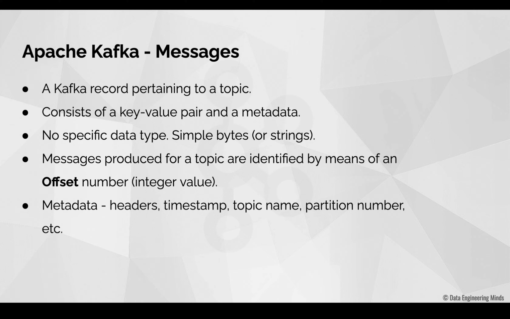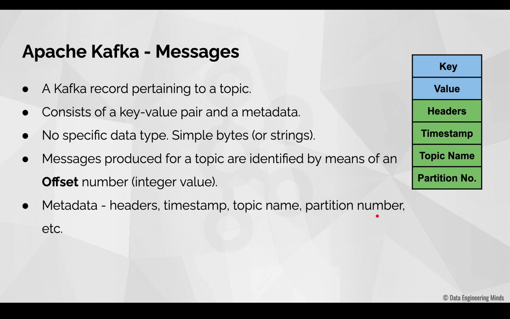The next one is metadata. As I just said, the metadata contains information like to which topic the message belongs, at which time the message was produced to Kafka. In addition to this, it also contains information like headers and partition number. Headers are optional information sent by the producer. For example, the producer can include some information like to which team this producer application belongs. Partition number is something that we will see very shortly in this video.